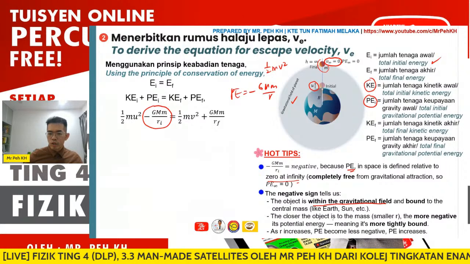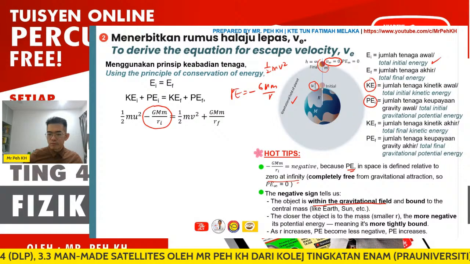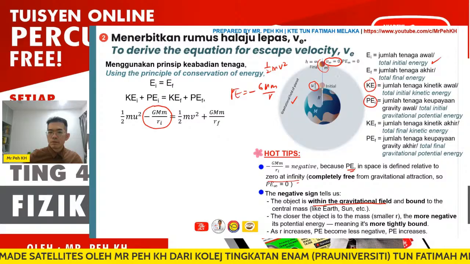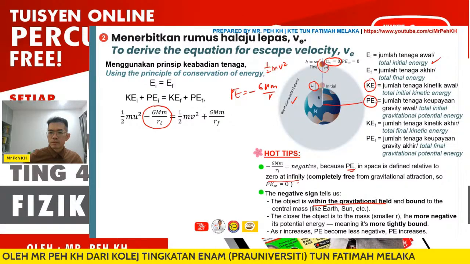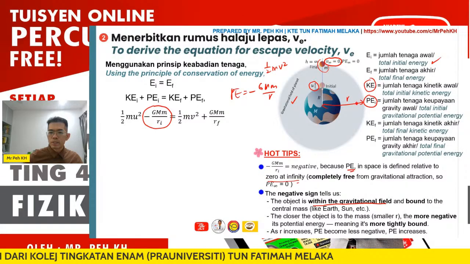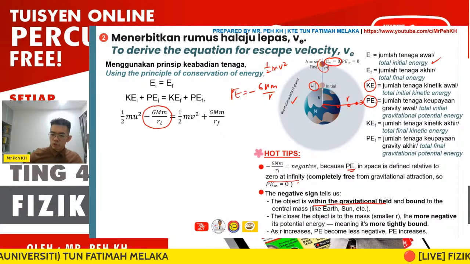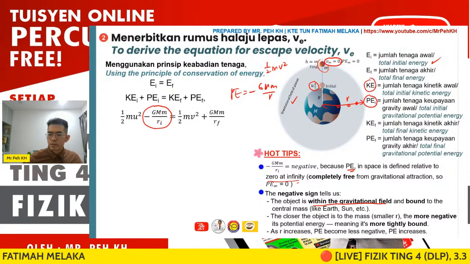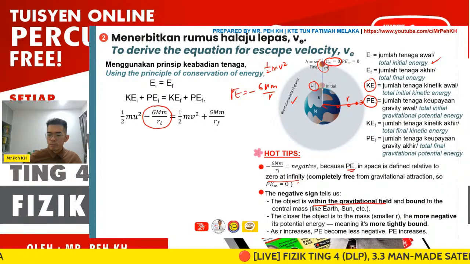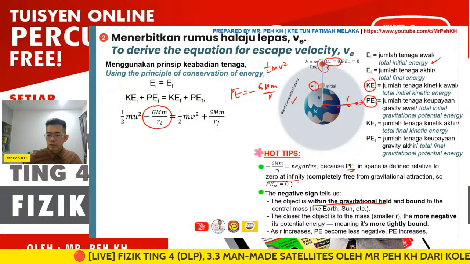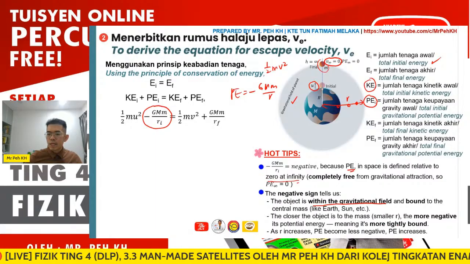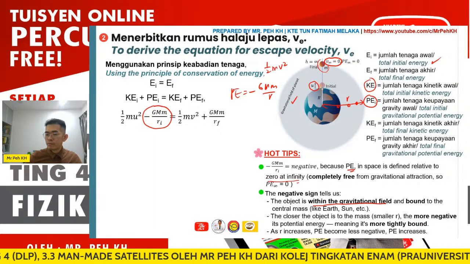So the closer the object is to the mass, that means when r is smaller, r depends on the position of the object. The smaller r, the closer it is to the Earth, so the more negative the potential energy is. That means the object is tightly bound by the Earth.